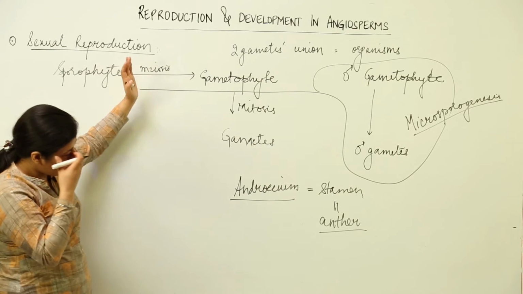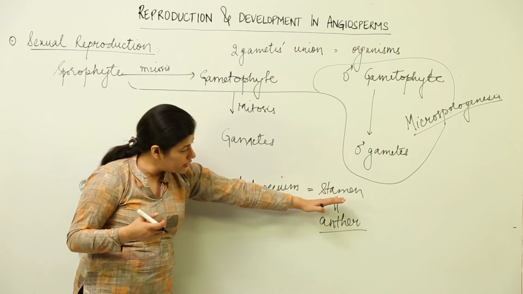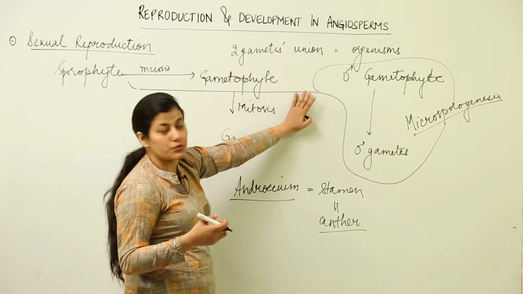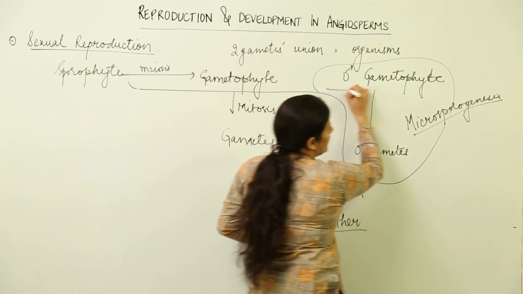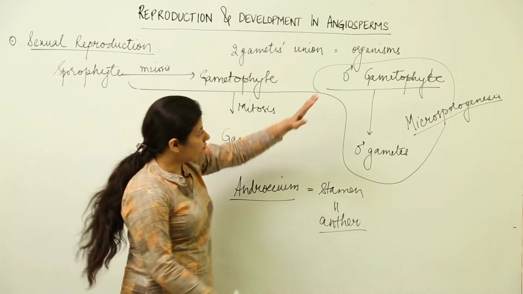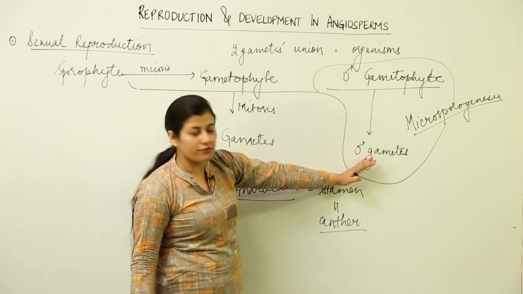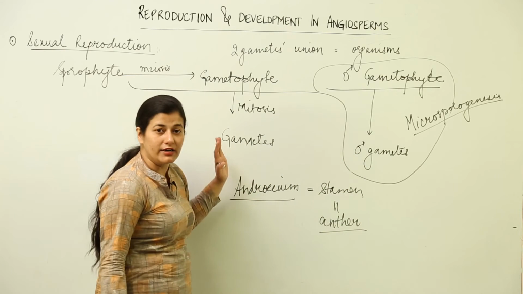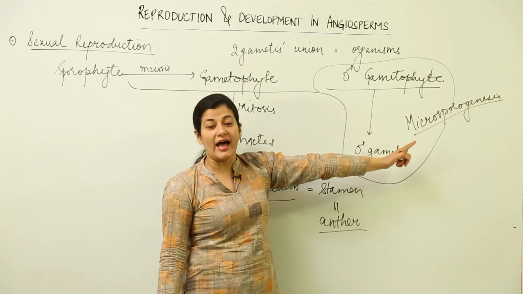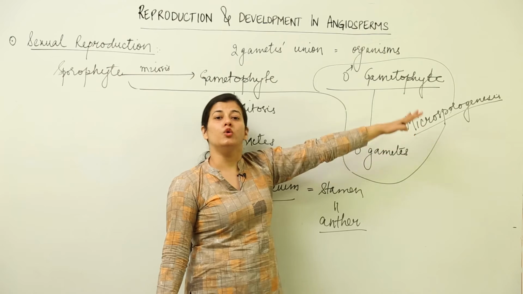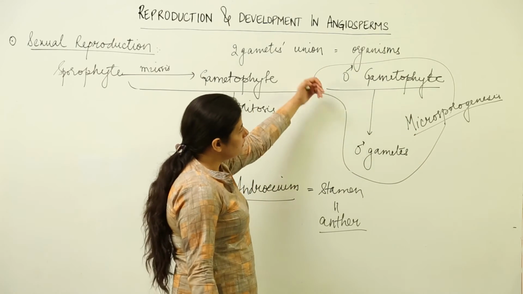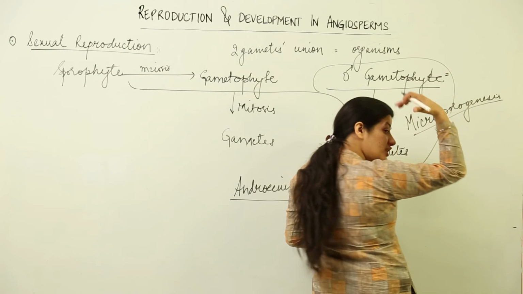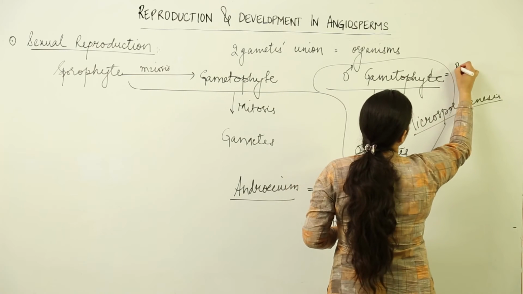In the flower, within the androecium, which is otherwise termed as stamen, inside the anther, meiosis would take place and male gametophyte would be formed. That male gametophyte would later on give rise to male gametes, and this entire process that is taking place within the androecium would be termed as microsporogenesis.